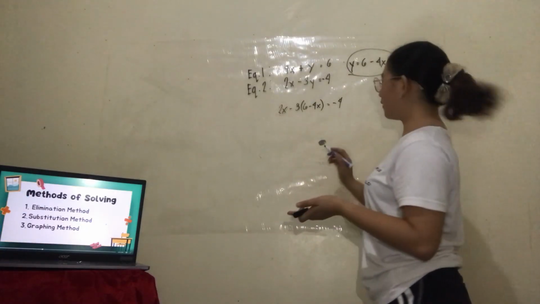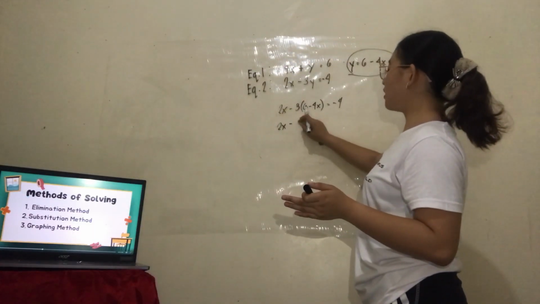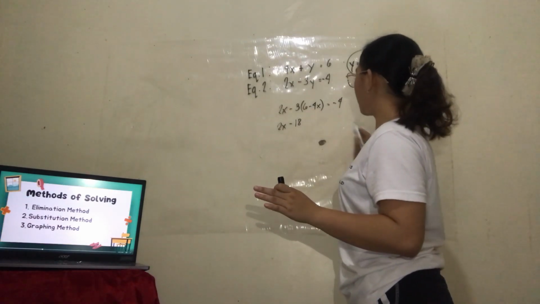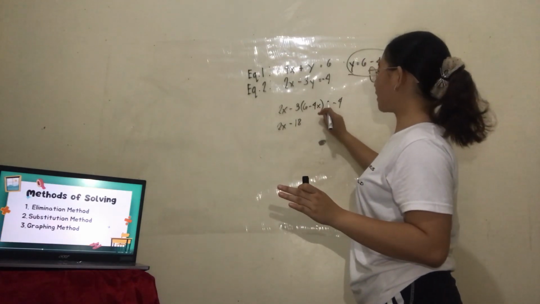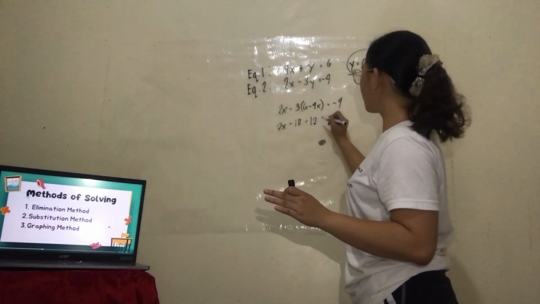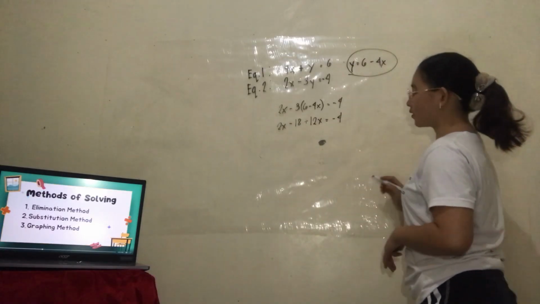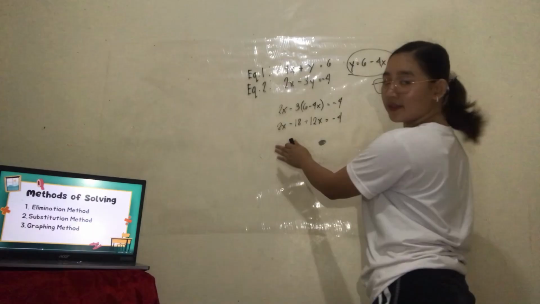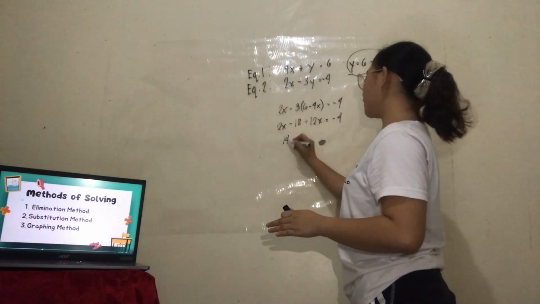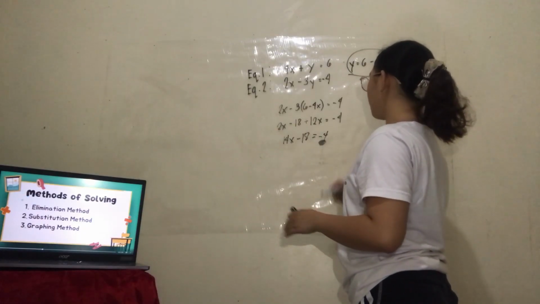So let us simplify. We have 2x minus 3 times 6, which is negative 18. Then negative 3 times negative 4x is positive 12x, is equal to negative 4. Combining like terms, 2x plus 12x is 14x, minus 18 is equal to negative 4.